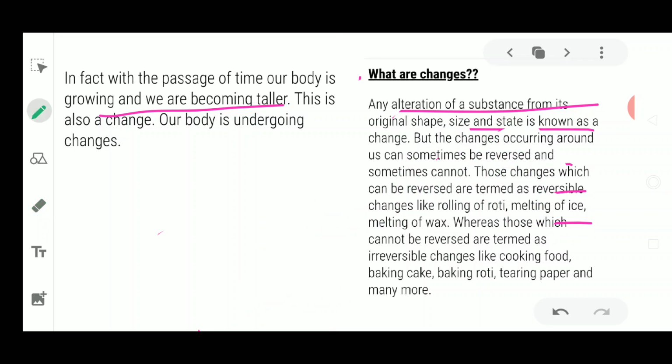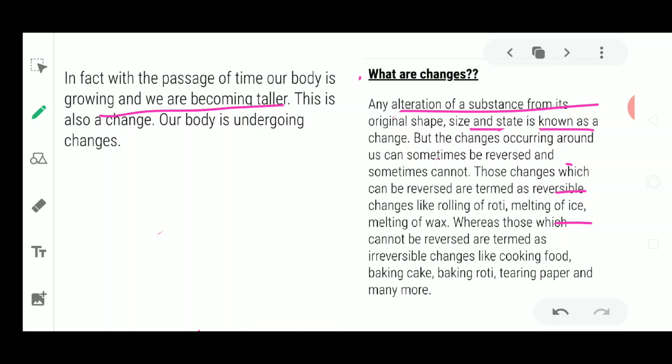The things are changed. Ice was solid, but now it has been converted into water. It becomes a liquid. The state has changed, but the change could be reversed back. Similarly, melting of ice also is a reversible change, but it is a change. Why is it a change? Because the ice was very much solid in nature, first this wax was solid in nature. Once it has been heated, it has changed its state and has become a liquid in nature now. So the state has been changed, but it is a reversible change.